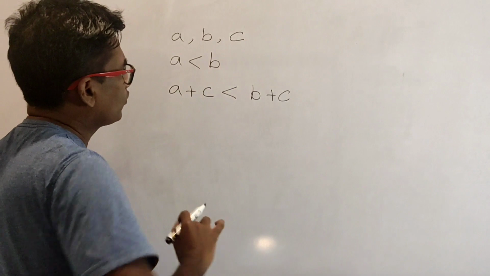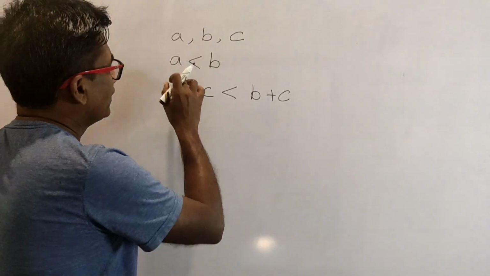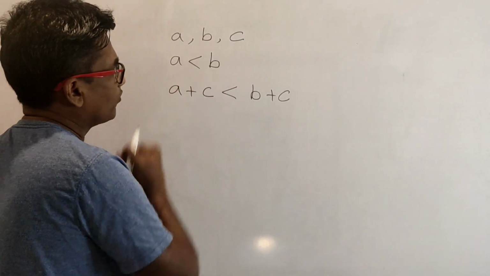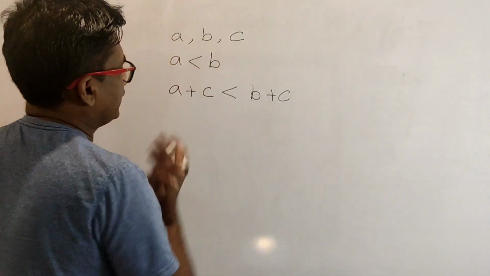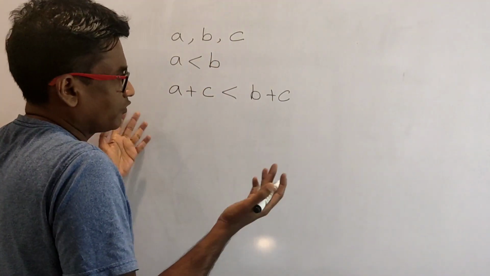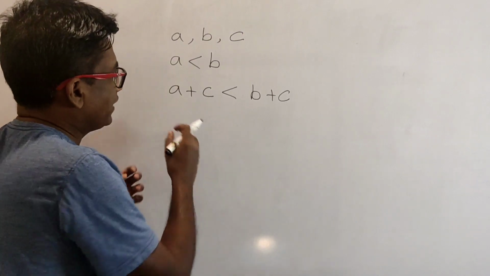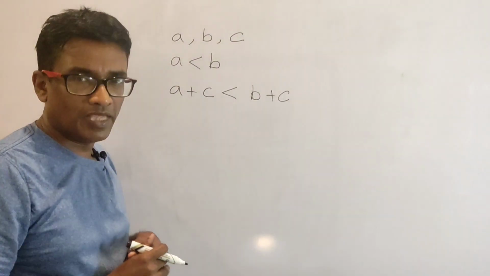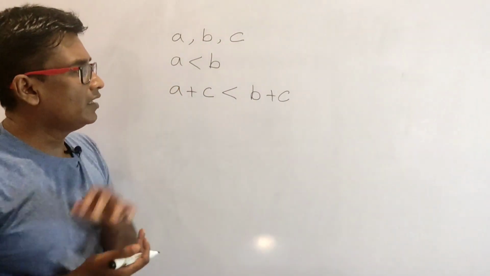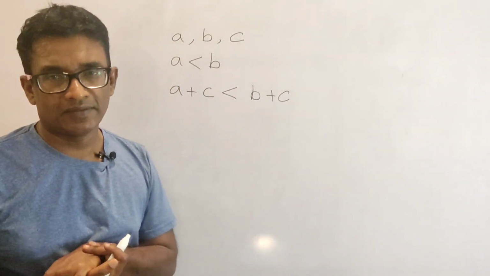I think there is no controversy. You can understand that. Now you know that A is smaller than B. Now you add similar quantities to either side. What's going to be the result? Of course, intuitively you know that A plus C is going to be less than B plus C. So that is the first statement.